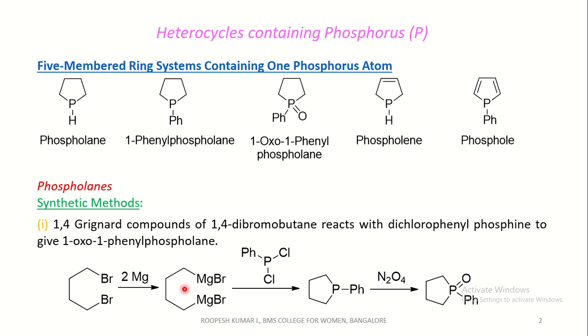As I said, this is an organomagnesium compound. This carbon possesses a slight negative charge. This attacks phosphorus with the elimination of one chloride ion, and again this carbon has slight negative charge which attacks this phosphorus with the elimination of chloride ion to form a cyclic phosphorus compound.